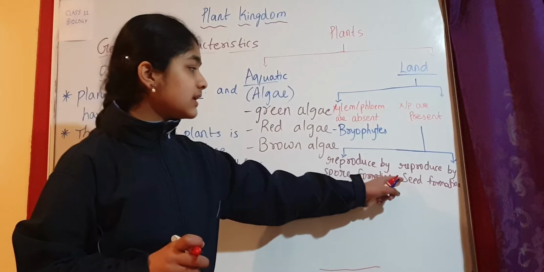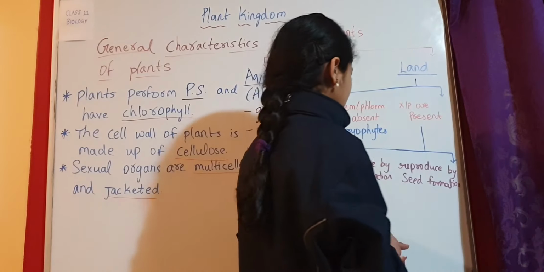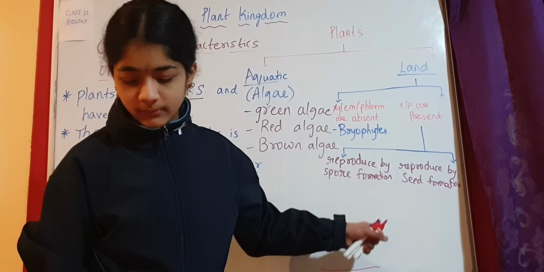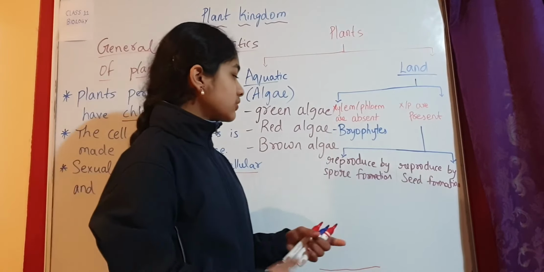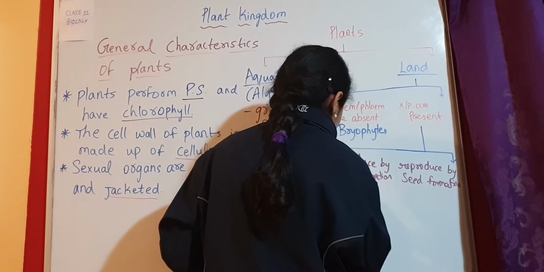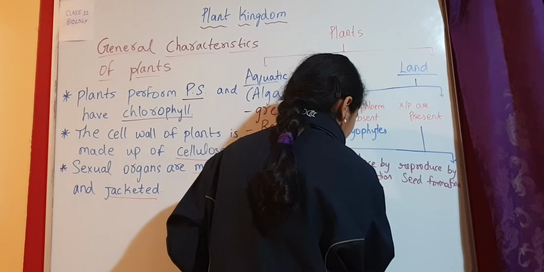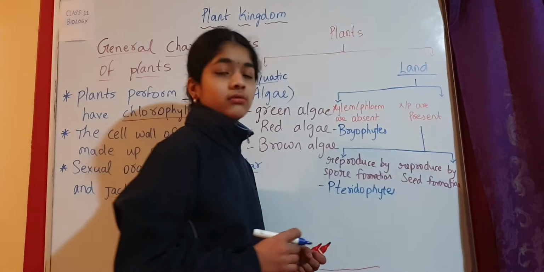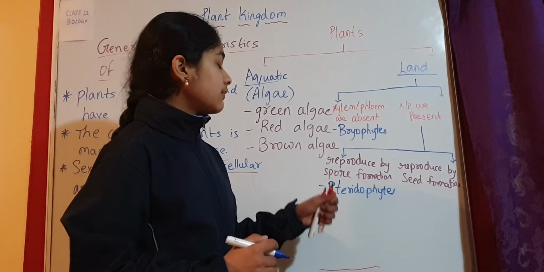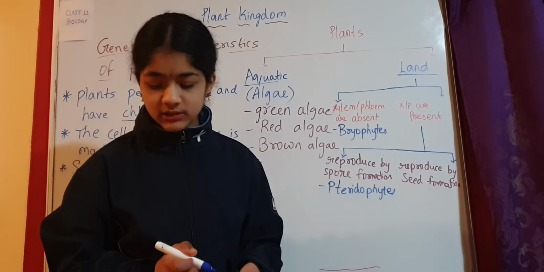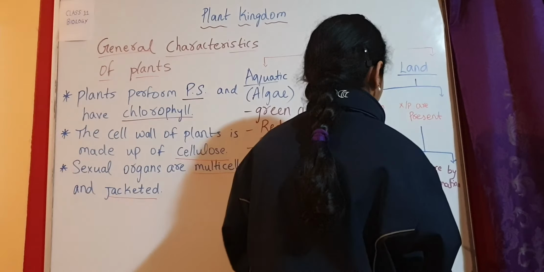And the second one is they reproduce by seed formation. Now if they reproduce by spore formation, they are known as pteridophytes or pteridophyta. The division is known as pteridophyta. Now if they reproduce by seed formation, they are again divided into two types.